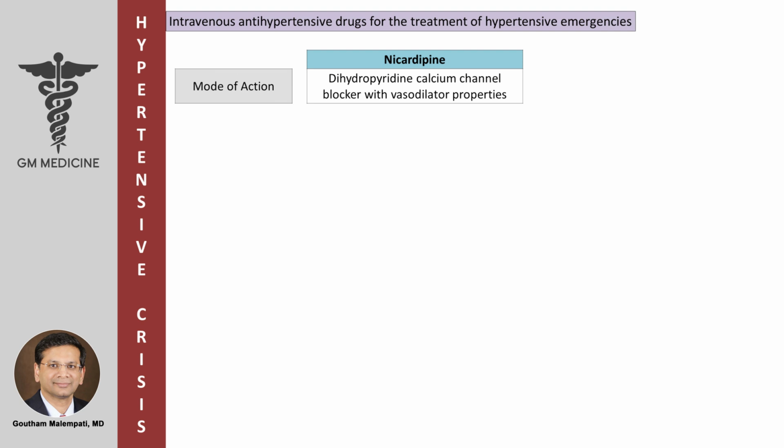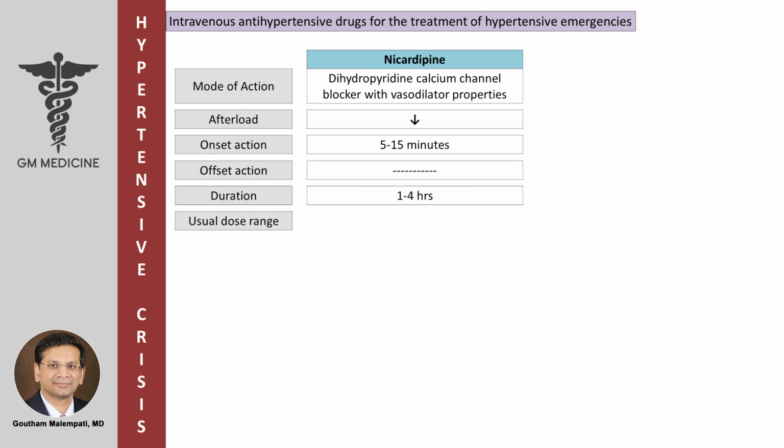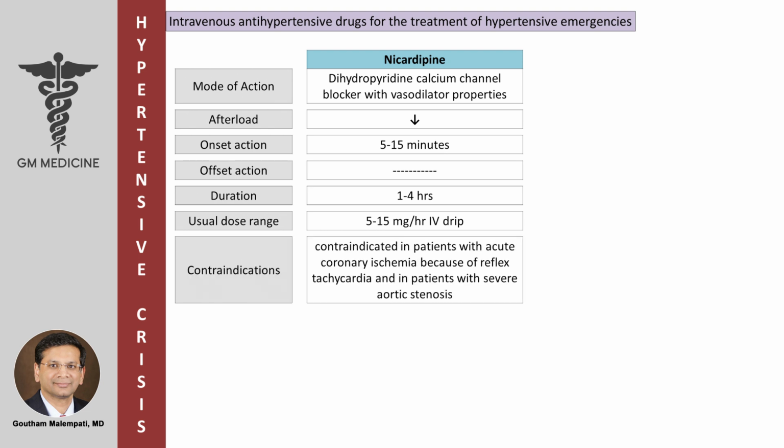Nicardipine. It is a dihydropyridine calcium channel blocker with vasodilator properties. It decreases afterload. Onset of action is 5 to 15 minutes and duration is 1 to 4 hours. It is given as 5 to 15 milligrams per hour IV drip. It is contraindicated in patients with acute coronary ischemia because of reflex tachycardia and in patients with severe aortic stenosis.